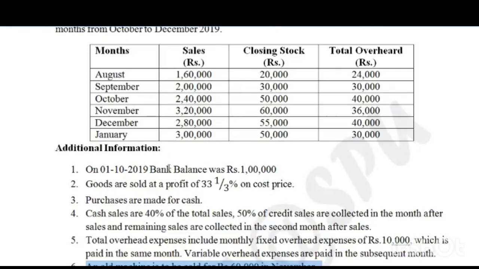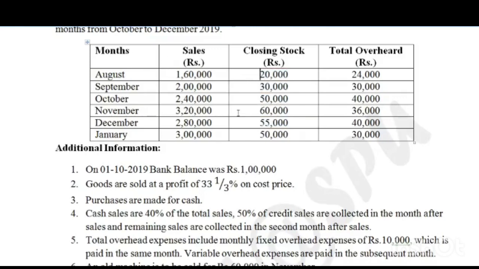How is the purchase to be calculated? That is the question. So one hint is given here in point number 2. Goods are sold at 33 and 1/3 percent of the cost price. So sales is given, gross profit ratio is given. If you deduct the gross profit from the sales, then you will get cost of goods sold. And from cost of goods sold, by eliminating the effect of closing stock and opening stock, you will get the purchase.